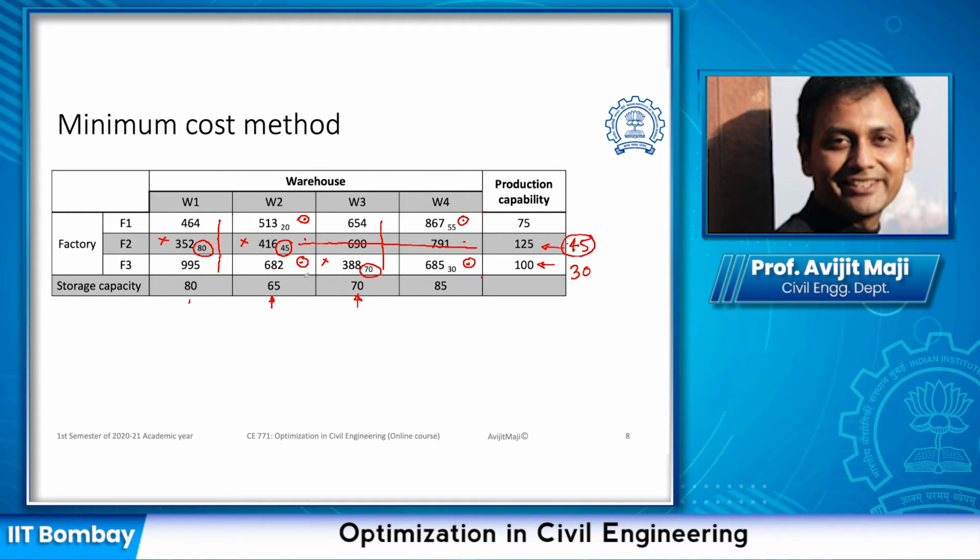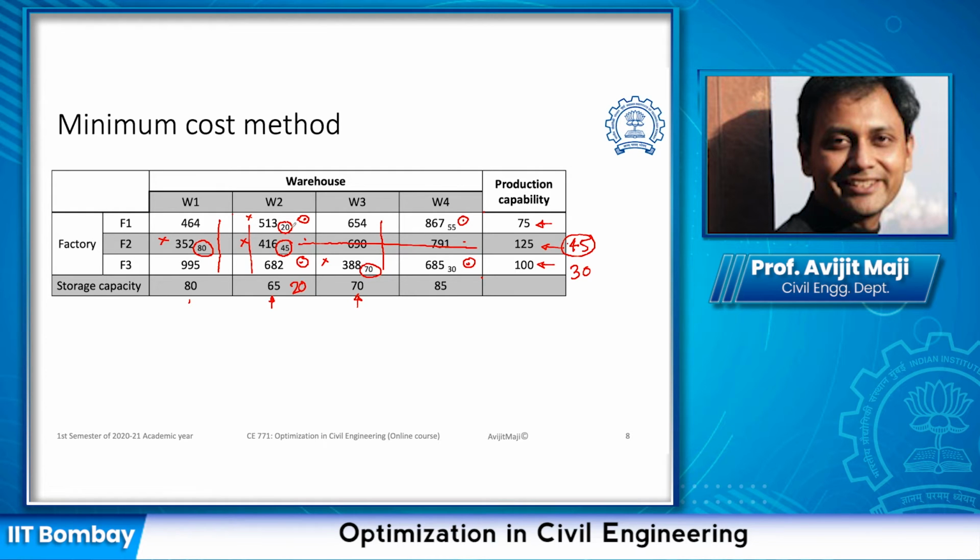In these 4 cells, again if we search for the minimum cost, we see that the minimum cost is going to be 513. If we go by column wise, out of 65, 45 had been satisfied, so we have 20 to satisfy, and this 20 can be assigned in this particular cell, and it completes this particular column.